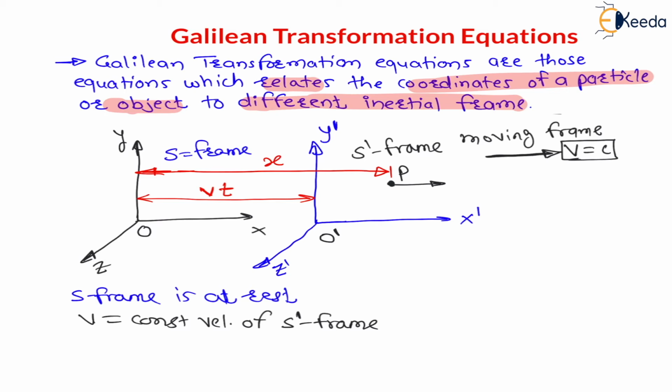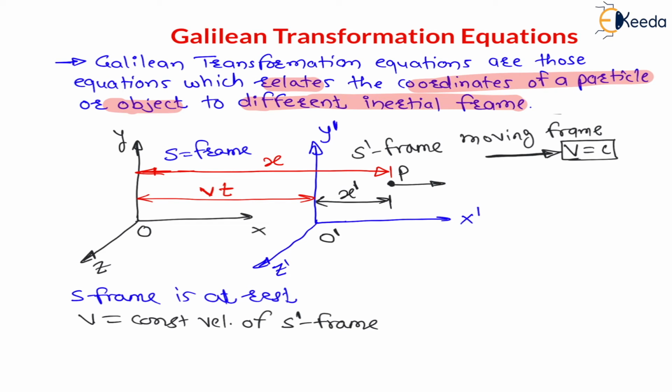This is x. For stationary frame we are using simple x, and dash is used for moving frame. But my dear students, with respect to moving frame, means S dash frame, what will be the displacement of particle P? Can I say it is x dash? Now same we have to develop relation between x and x dash. We have to develop relation between y and y dash, relation between z and z dash, and relation between t and t dash. This is called the transformation equations.